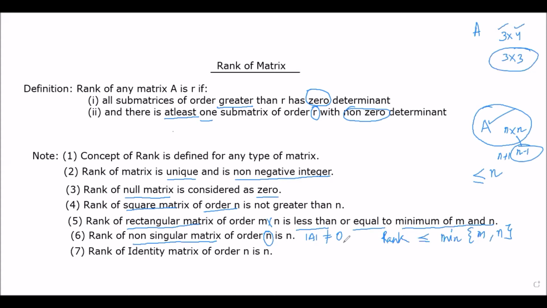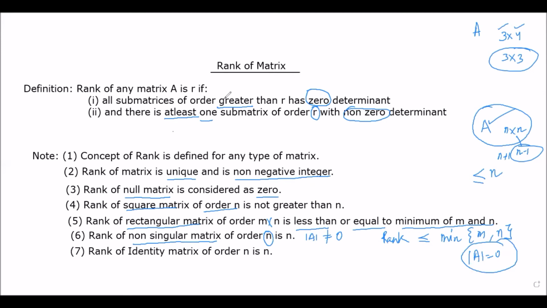But if we say that we have any square matrix, and its order is N, and it is singular. In that case, if it is singular, its determinant will be 0. Now, what will be the maximum possible value of rank? Can it be N in this case? If the matrix is a singular matrix and its order is N, the answer will be no. The rank cannot be N. Why can it not be N?